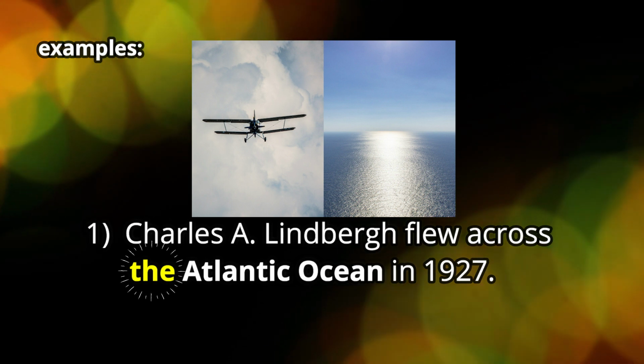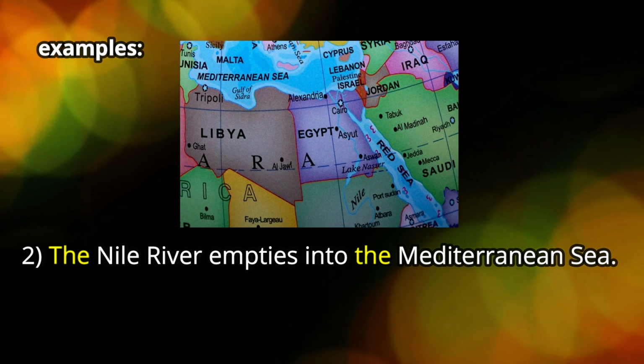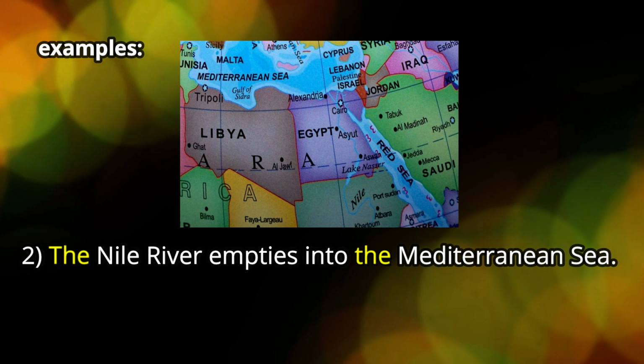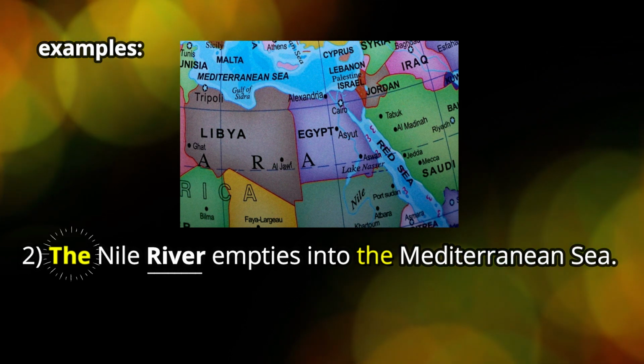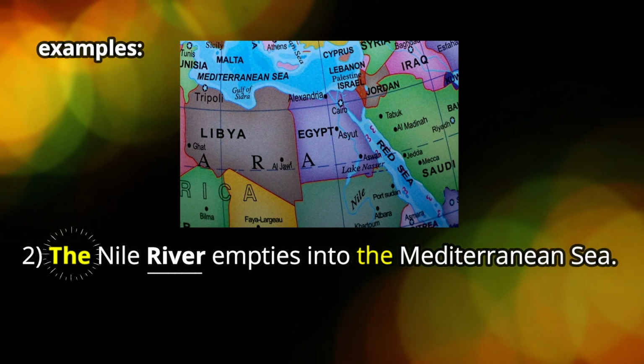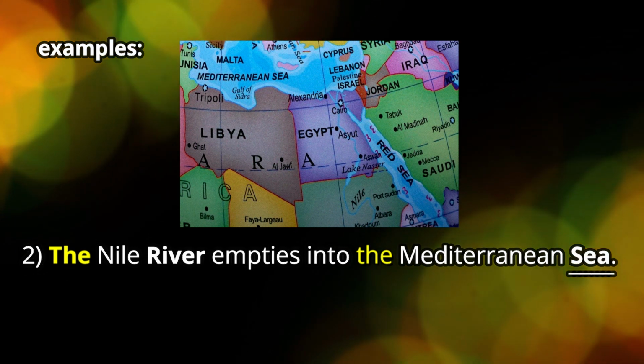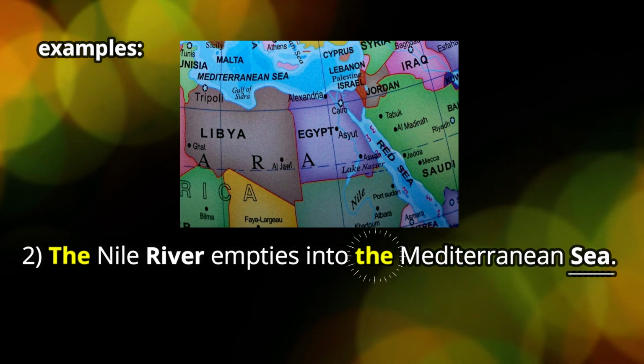Okay? In number 2, we have the Nile River empties into the Mediterranean Sea. So we have the river, right? We put the in front of the Nile. Most of the time people just call it the Nile. And we have a sea. We have the Mediterranean Sea. So we use the in front of sea.